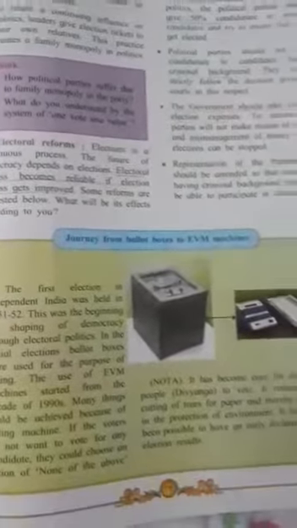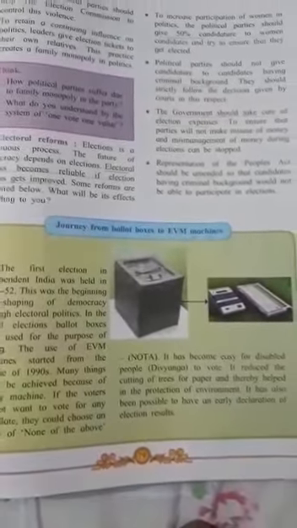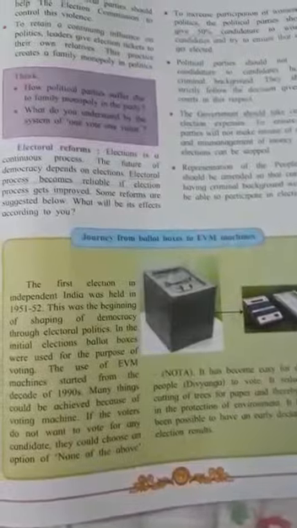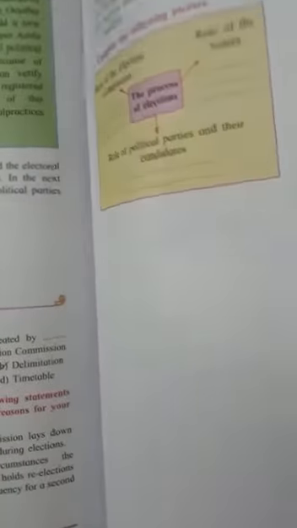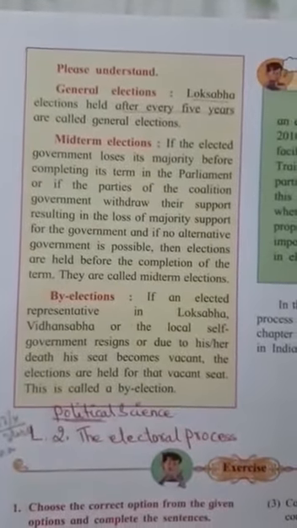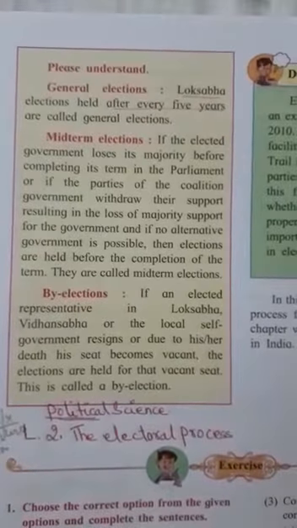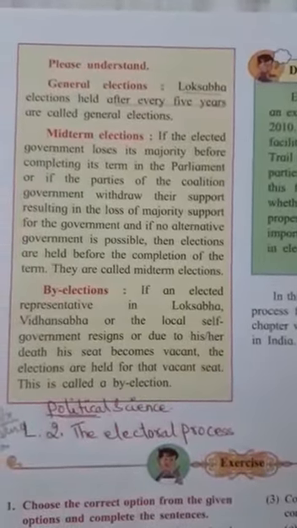This is the election box. Okay, and you have to fold your papers, the ballot paper, and put it into the box. Then we'll go to the next page, that is page number 80. Now the general elections. Now in Lok Sabha, how many members are there? I told you there are 543.